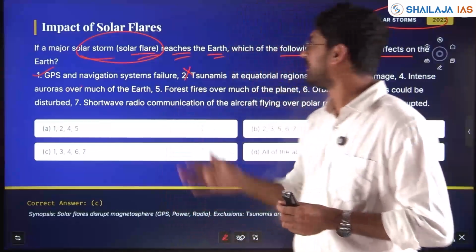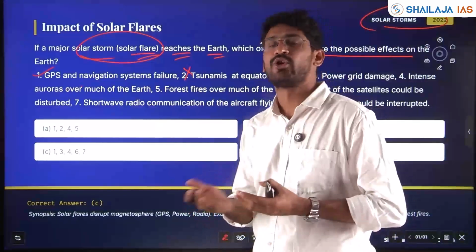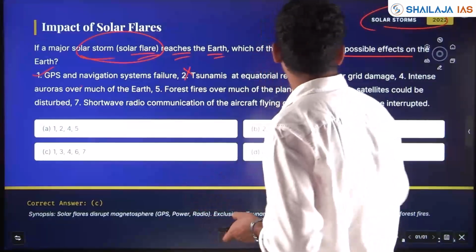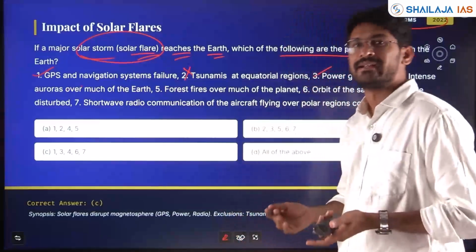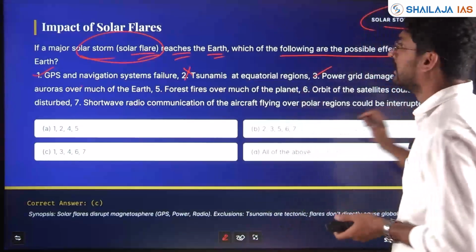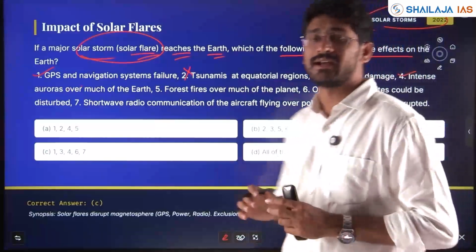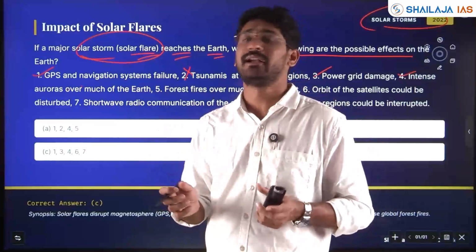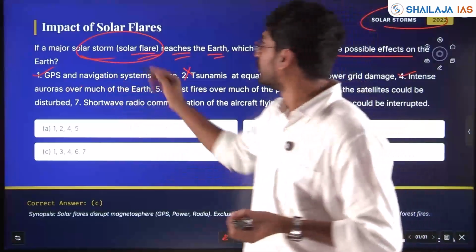Tsunamis are not caused by solar flares but by tectonic earthquakes, tectonic movements of the earth plates. Power grid damage can happen. Yes, it can damage the chips like I told in navigational failure. Intense aurora over much of the earth. Yes, aurora occurs when the earth's magnetic field interacts with the solar flares.